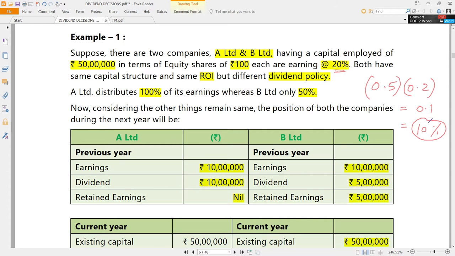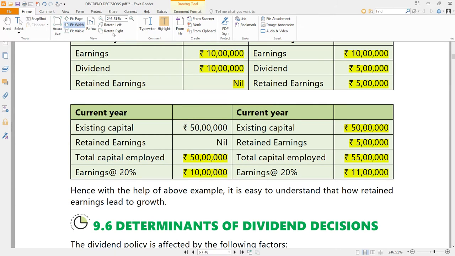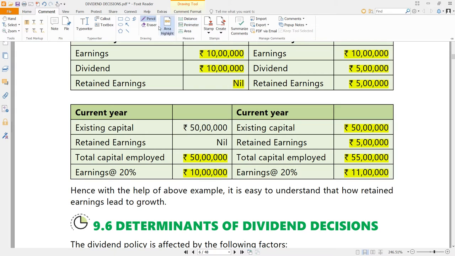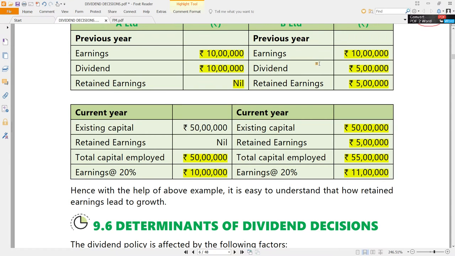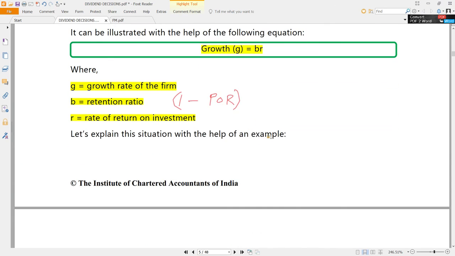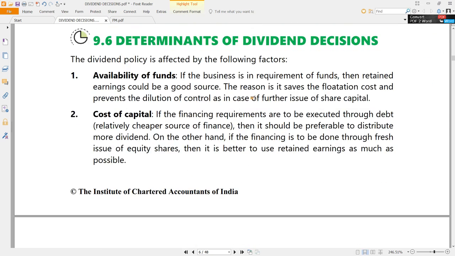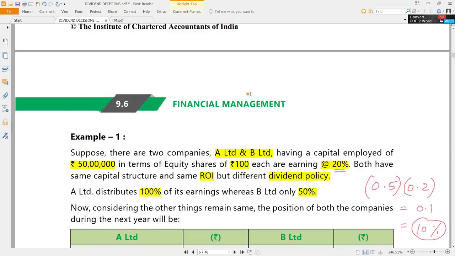So that can be seen with this example. Originally A Limited's earnings and B Limited's earnings both were the same, but since B Limited has a different dividend policy, because of its dividend policy, B Limited has grown by 10%. That means the earnings of B Limited have grown by 10%, whereas earnings of A Limited have not grown at all. So does growth and retained earnings have a relationship? Yes. Does growth and dividend policy have a relationship? Naturally yes, because retained earnings are coming out of dividend policy only. So that is a proof with a simple example for understanding purposes.